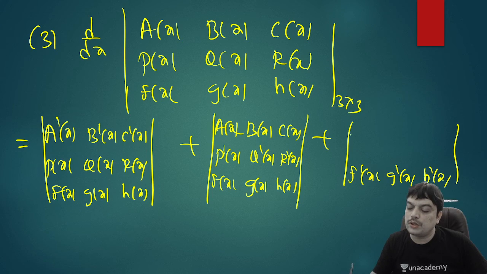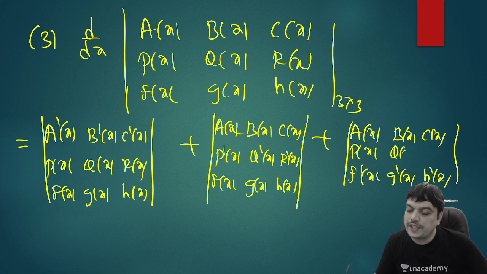So you'll be writing here a of x, b of x, c of x, and p of x, q of x, r of x. So differentiate one row at a time.